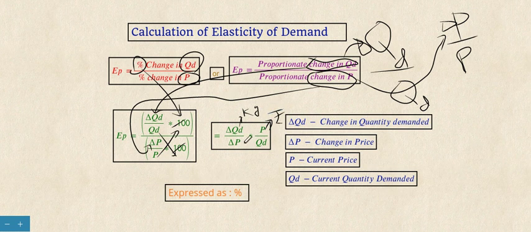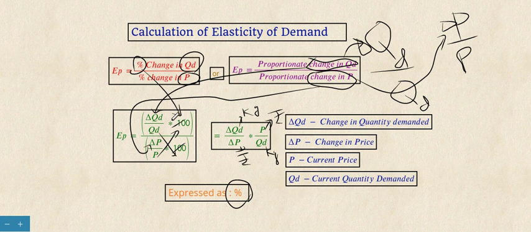The change in price is also in rupees, and quantity demanded is in kilograms. So the units get cancelled and there will be no unit, only the percentage will come. It is expressed as a percentage.